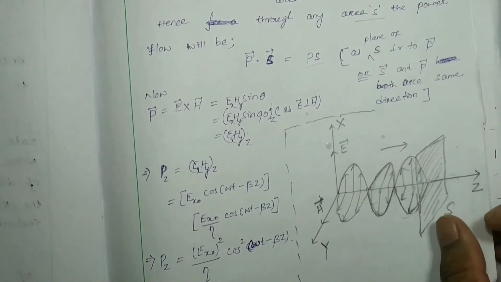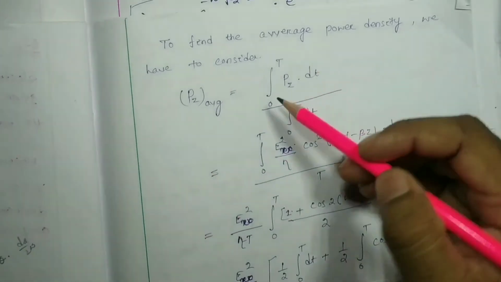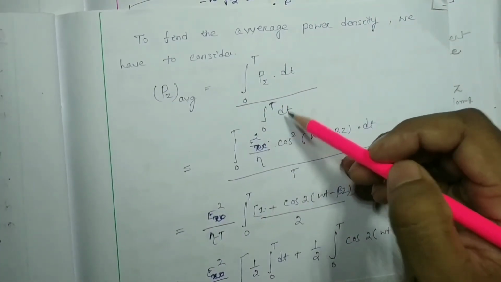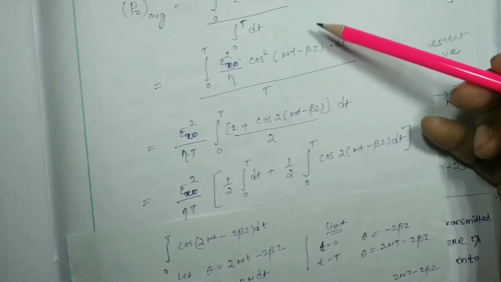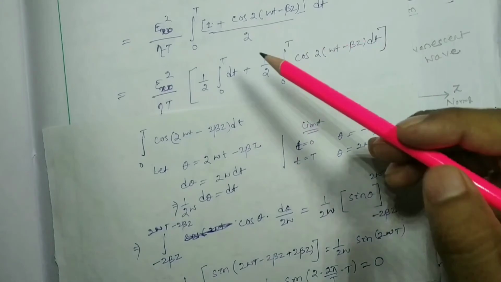For the time average of Pz, average means the integration from 0 to T of Pz dt divided by the integration from 0 to T of dt, which is a simple integration.